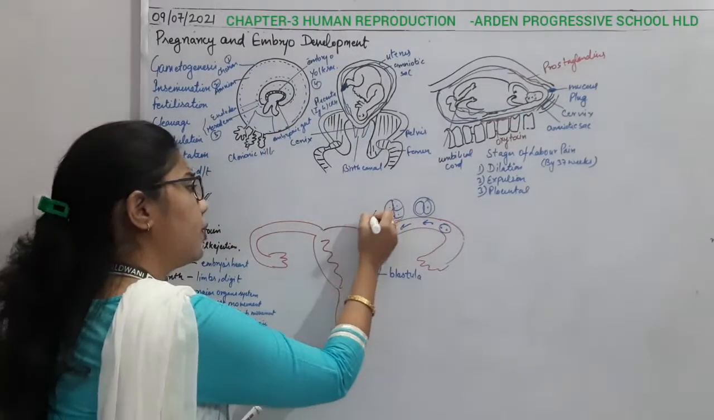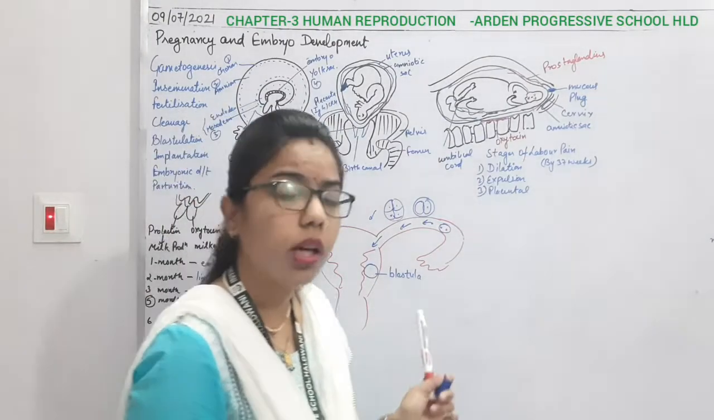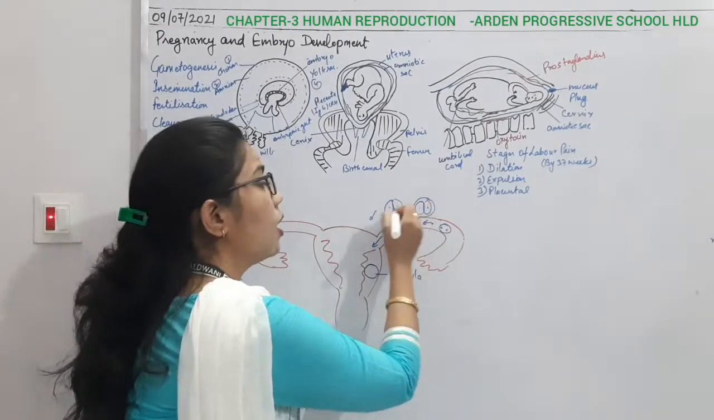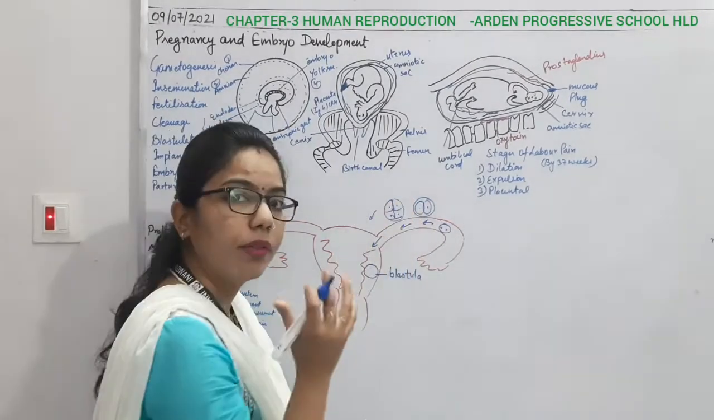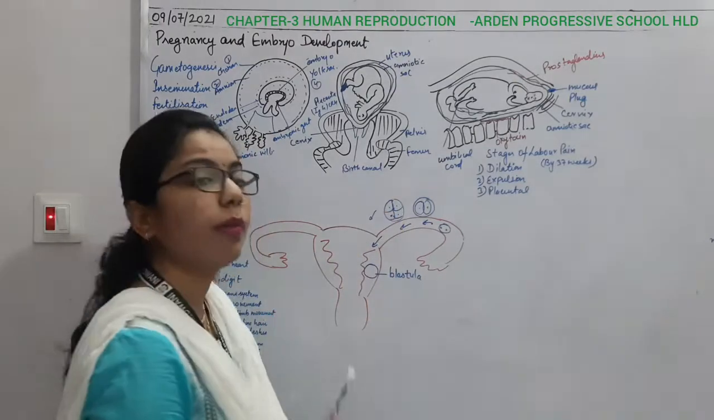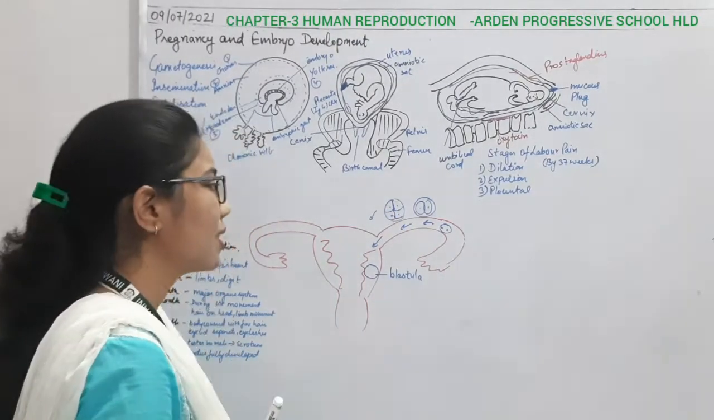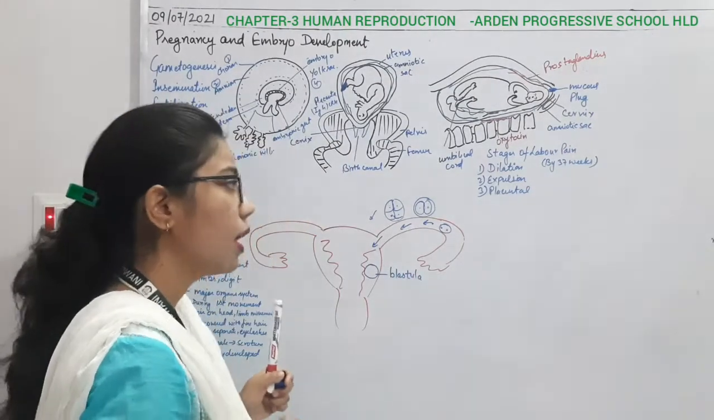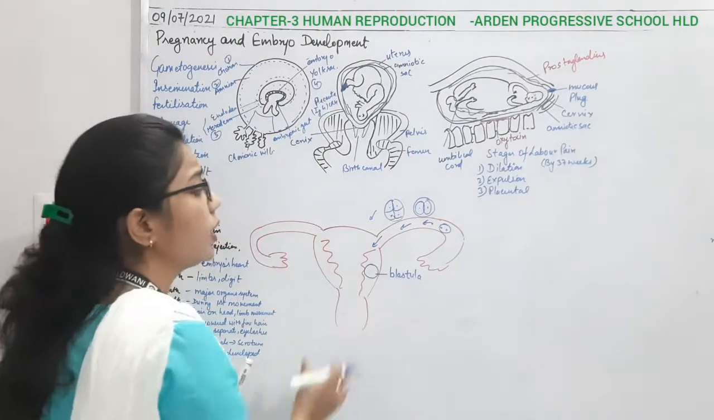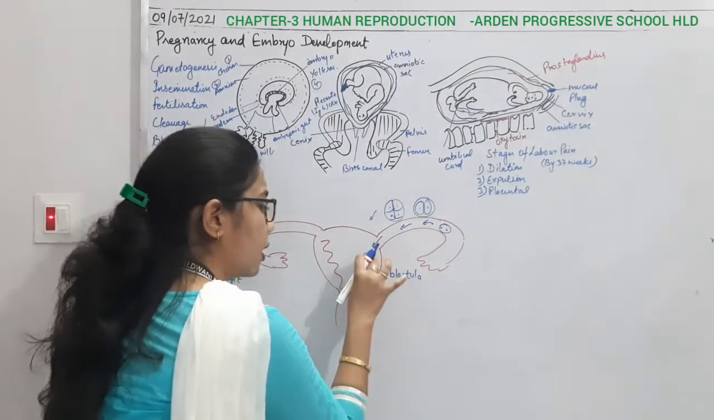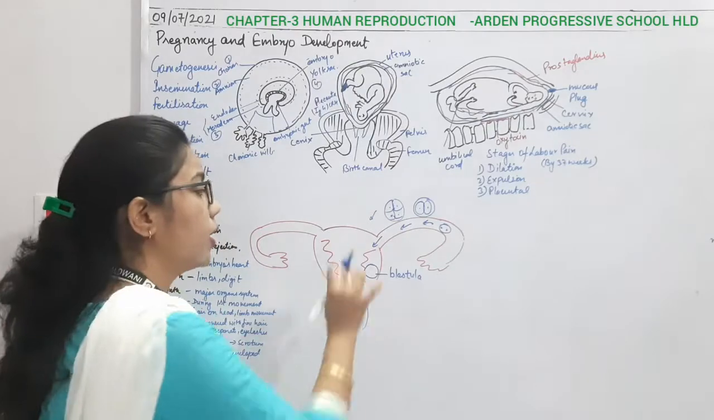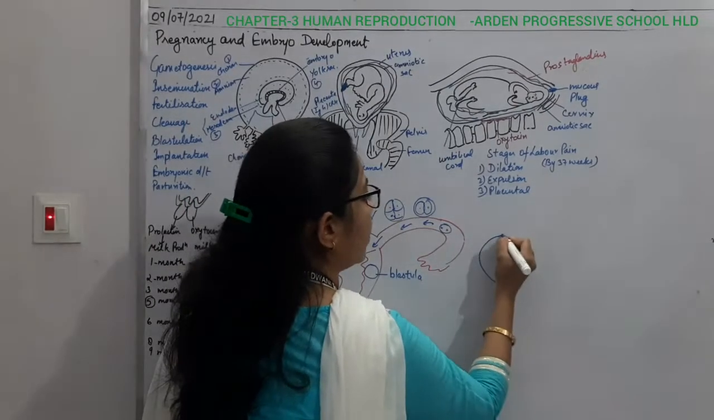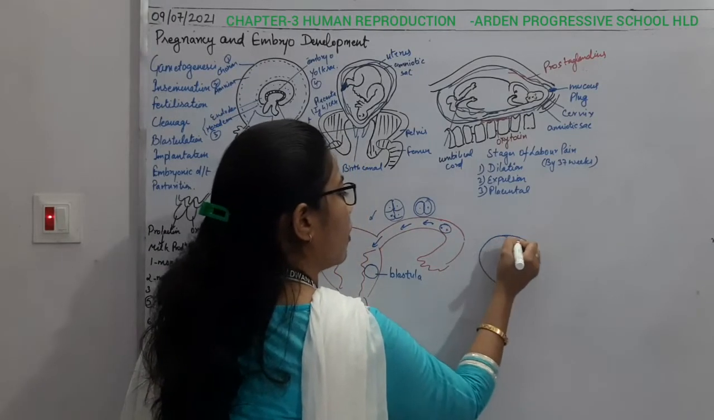After that there will be the morula formation, and whether it is the 2 cell stage or the 4 cell stage, they are made up of cells which we call blastomeres. These blastomeres arrange themselves before attaching to the endometrium lining. For example, these are the cells.